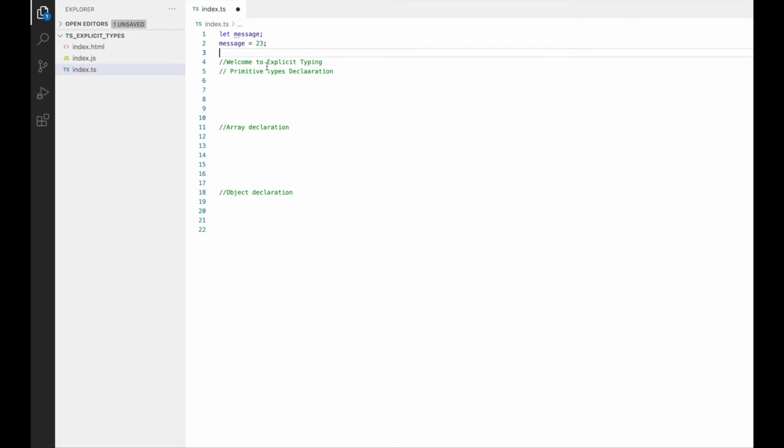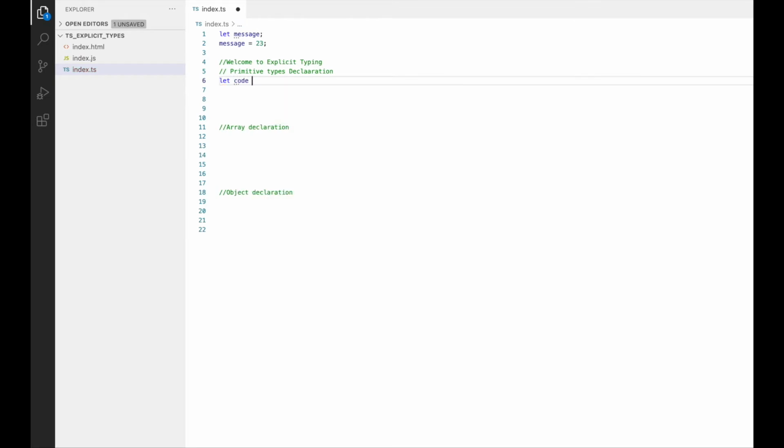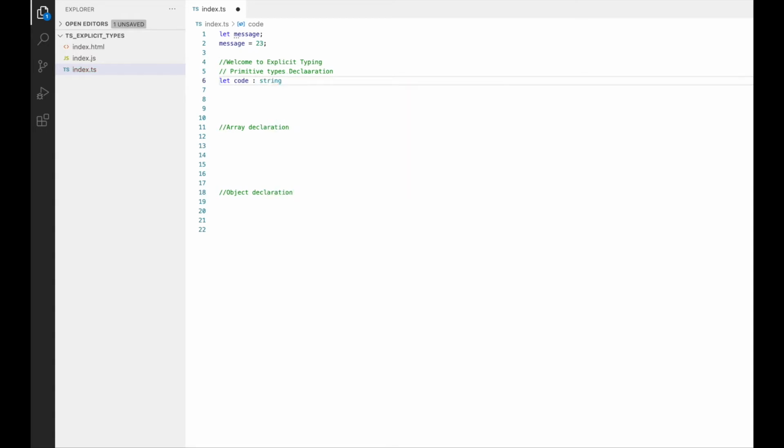So to solve this problem, we have something in TypeScript called explicit typing, which means we can mention the type of the variable by ourselves explicitly. Now, how can we do that? Imagine I want to declare a variable let code which would be of type string, but the exact value is not yet available in the program. Then I can do that by colon and type as string.